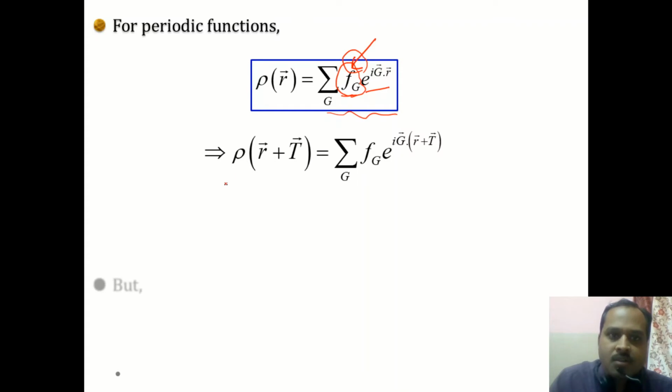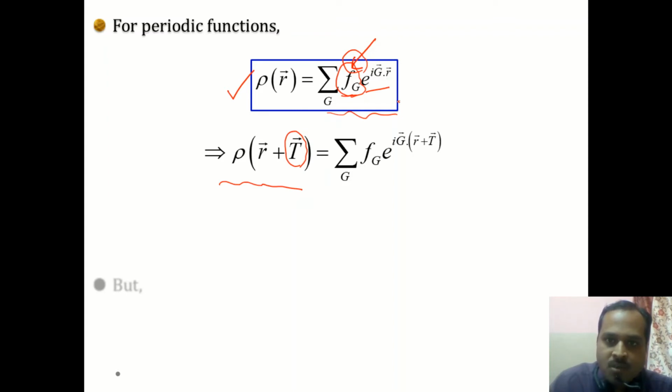As I told, since it is a periodic function, if it undergoes a translation T, which we have already defined as T equal to n1a plus n2b plus n3c, then rho of r plus T, according to this relation, can be written as the summation over G of f_G exponential of i G dot (r plus T). Here rho of r was simply the summation of f_G exponential of i G dot r.